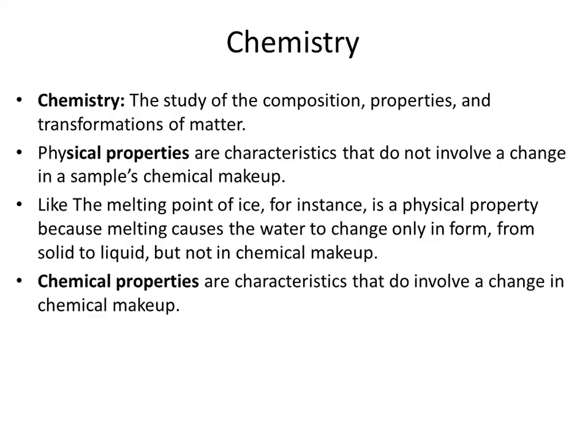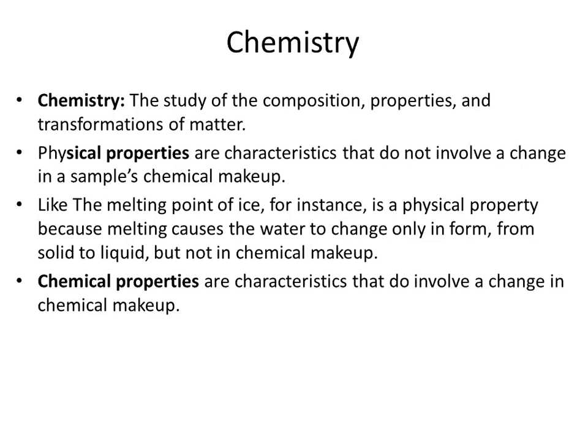Now, chemical properties. As we have discussed, there are two types of property: physical properties and chemical properties. Opposite to the physical property, these are the chemical properties. Chemical properties involve a change in the chemical makeup, and the physical is opposite to this. So what does it mean? A simple example of a chemical property is the rusting of iron.